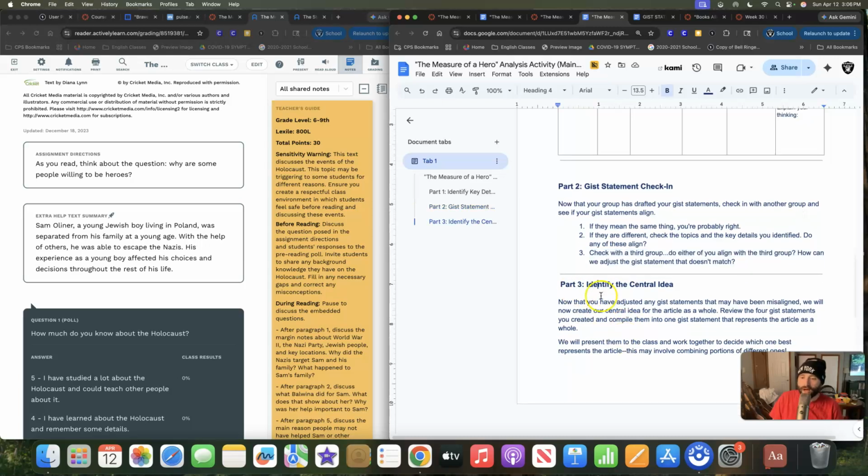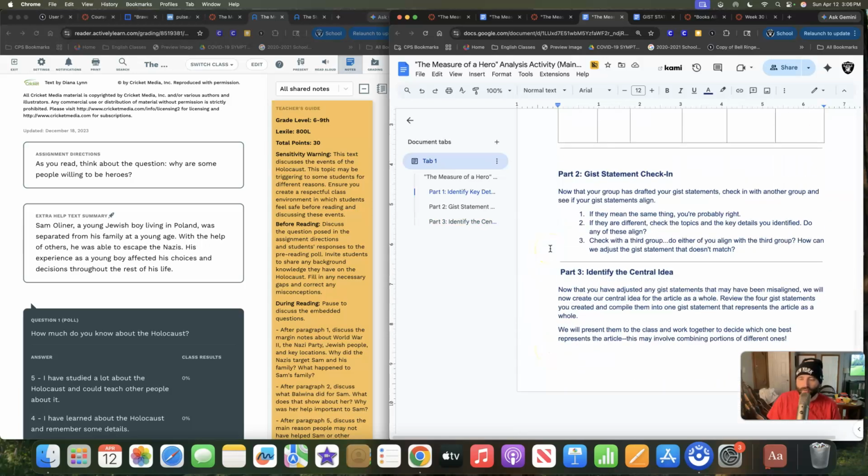And then once you have done that, you're going to review the 4 gist statements you created and compile them into one complete statement. It needs to be longer, obviously, but not crazy longer. I don't need a paragraph or 3 paragraphs, something crazy like that. You can try to make it into 1 to 2 sentences if at all possible, which would be ideal. And then we're going to present it to the class and we're going to choose which gist statement from the class we think is the best one. So that's kind of our main goal for today, just working through this and writing a good gist statement.